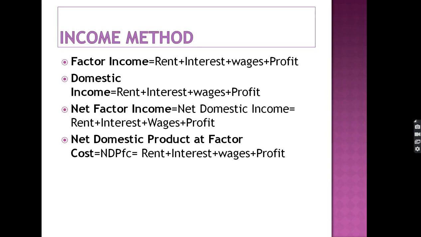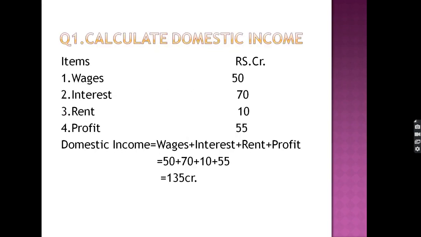To calculate national income by the income method, first we calculate net domestic product at factor cost. NDP at factor cost is calculated first in the income method. Let us do a simple question which is easy to understand. Calculate the domestic income. We add all these components. Wages is 50, interest is 70, rent is 10, profit is 55. Domestic income is rent, interest, wages and profit. We add these and we will get the domestic income.